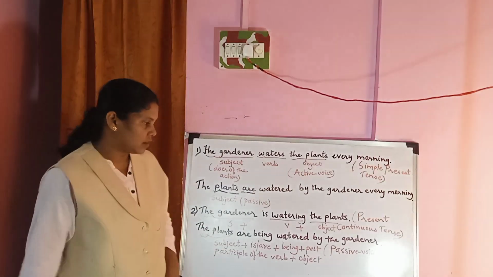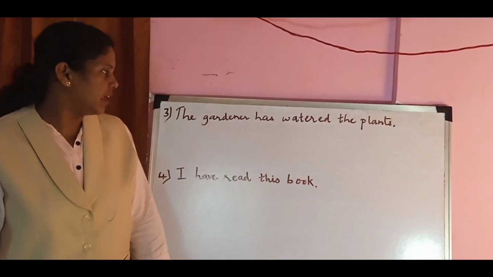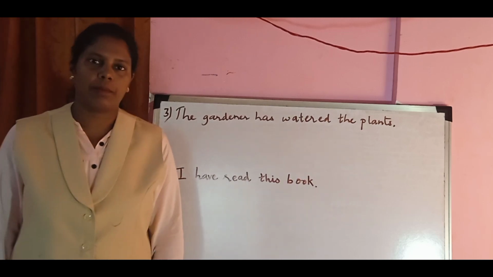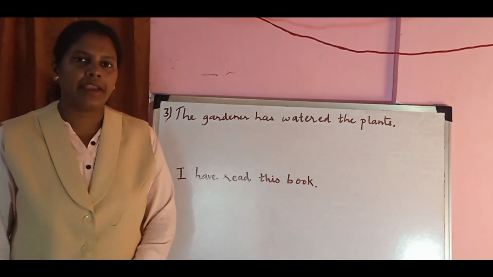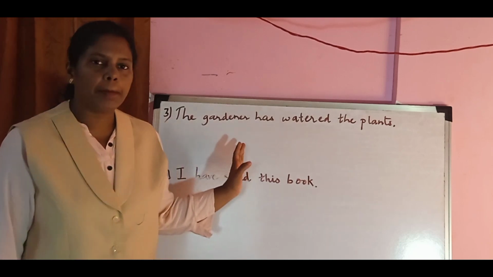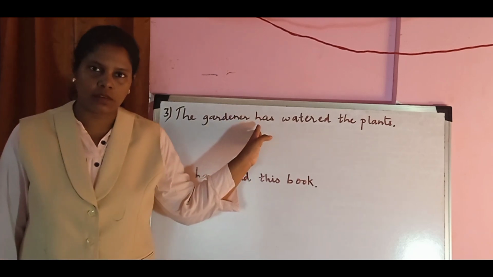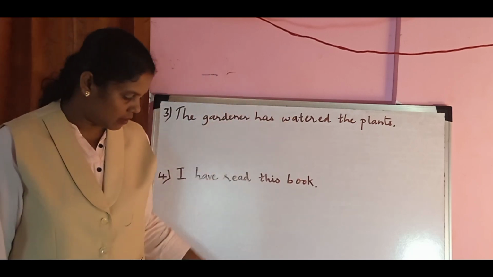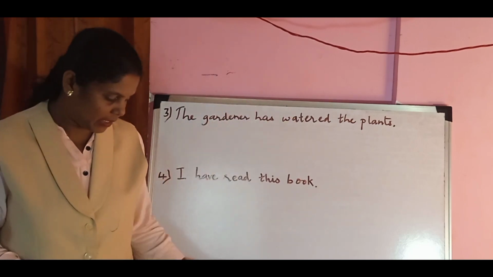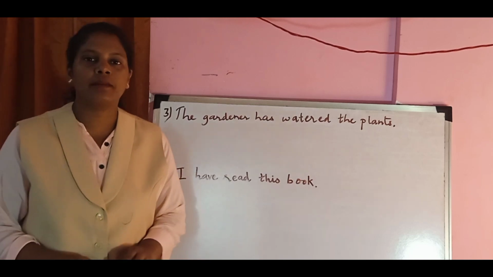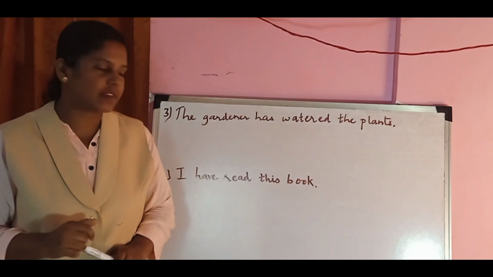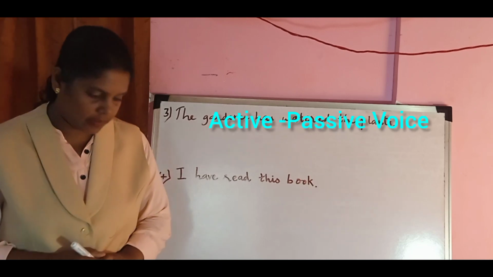Now see this sentence, the third one: the gardener has watered the plants. Now this sentence is in the present perfect tense because the action of watering the plants is completed. First of all, let us see that the sentence is in the present perfect tense.